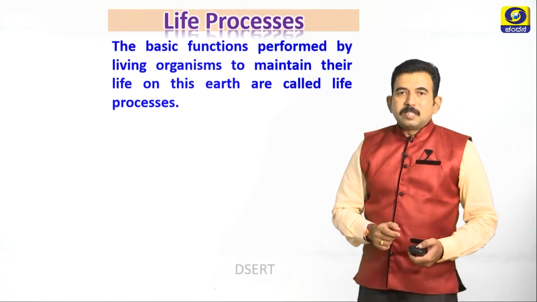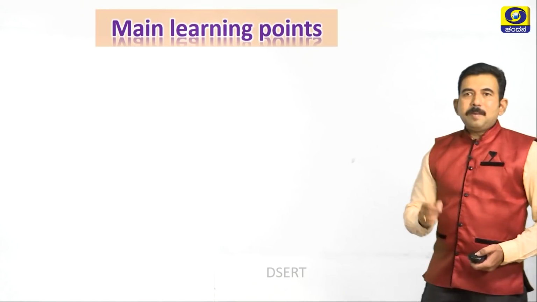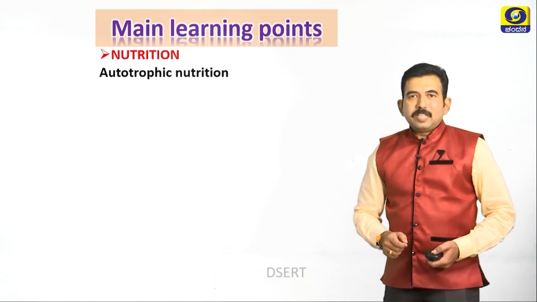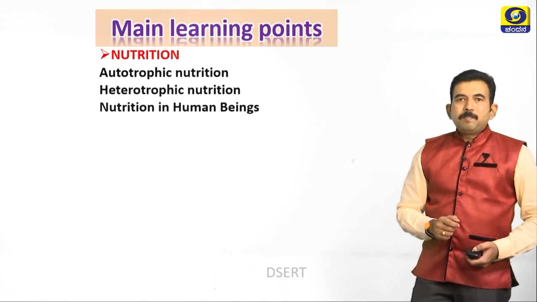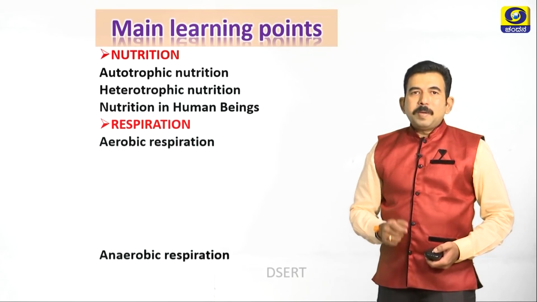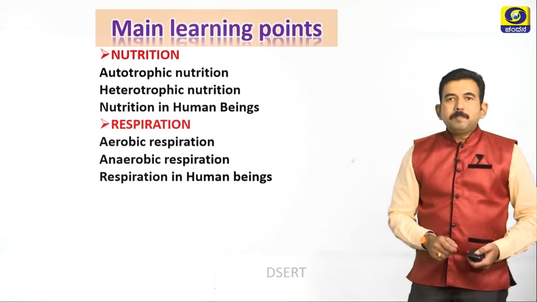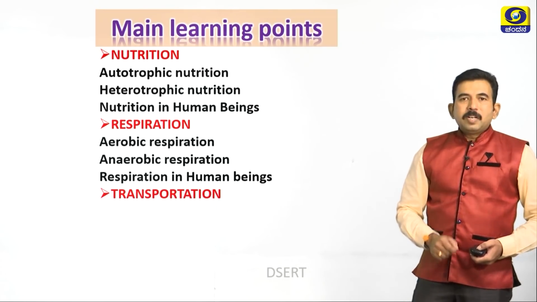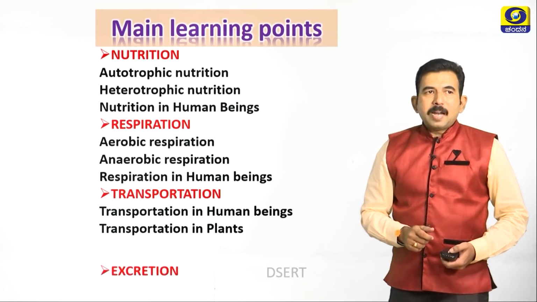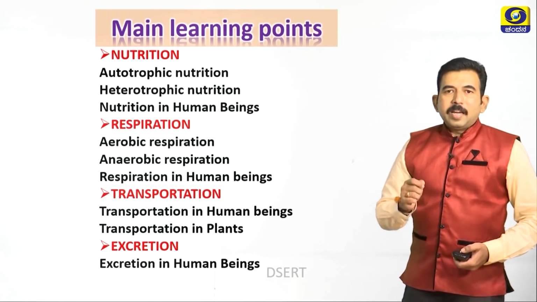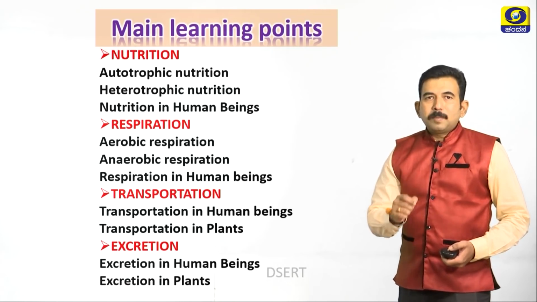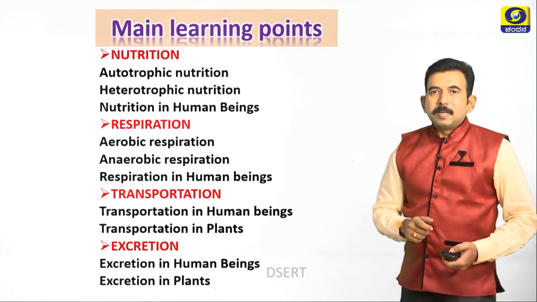Now let us study the main learning points of this chapter: nutrition, autotrophic nutrition, heterotrophic nutrition, nutrition in human beings, respiration, aerobic respiration, anaerobic respiration, respiration in human beings, transportation, transportation in human beings, transportation in plants, excretion, excretion in human beings, excretion in plants. These are the main concepts we are going to study in this chapter.